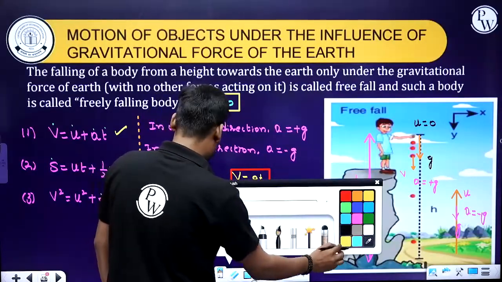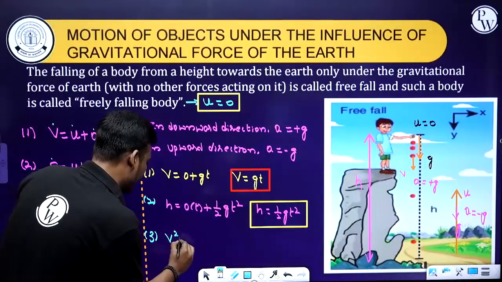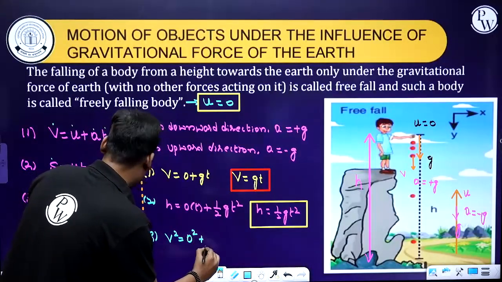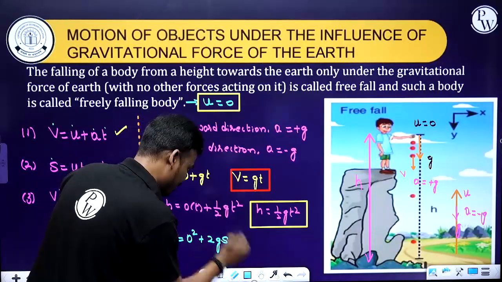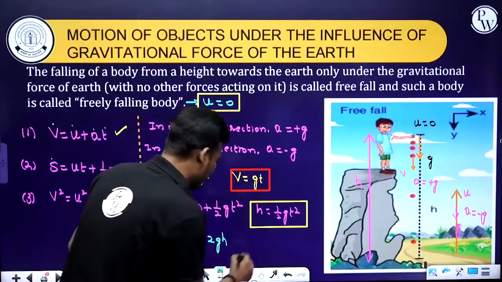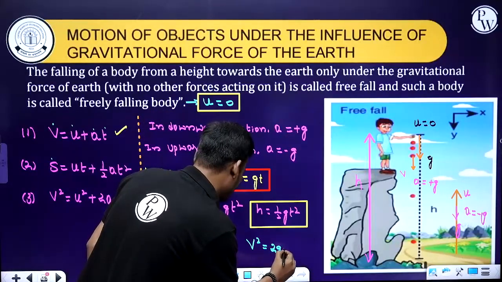And the final one, that is v square equal to 0 square plus 2 into g into s. In place of s, that is h. So v square is equal to 2gh.